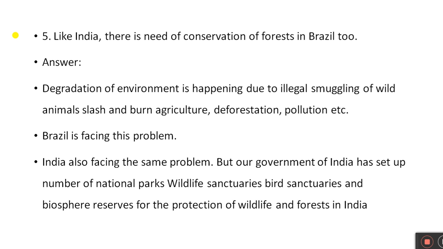But our government of India has set up a number of national parks, wildlife sanctuaries, bird sanctuaries and biosphere reserves for the protection of wildlife and forests in India.